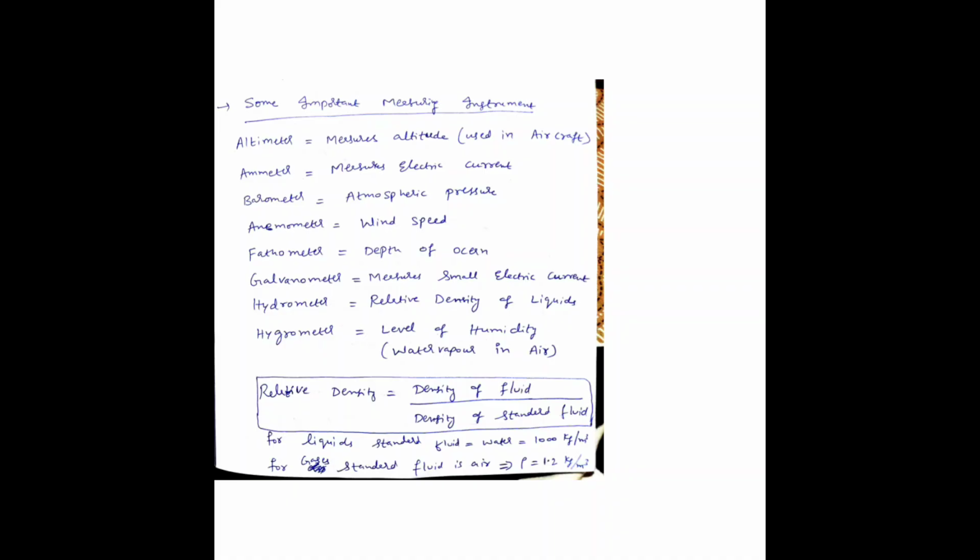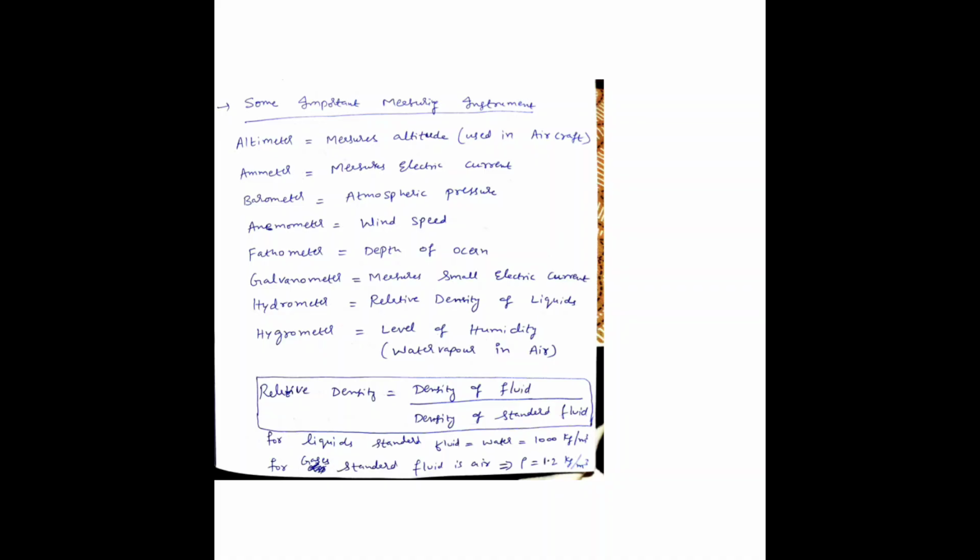Here we will discuss some instruments which are used in measuring quantities, for example altimeter. These are only a few; there are many instruments and we cannot remember everything, so only some important 10 to 15 instruments we will discuss here, the instrument name and what that instrument will measure. Only those two things we need to remember.